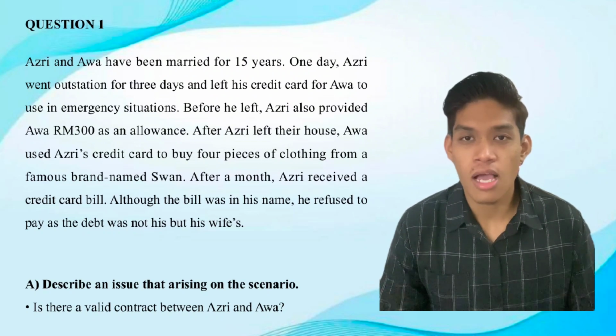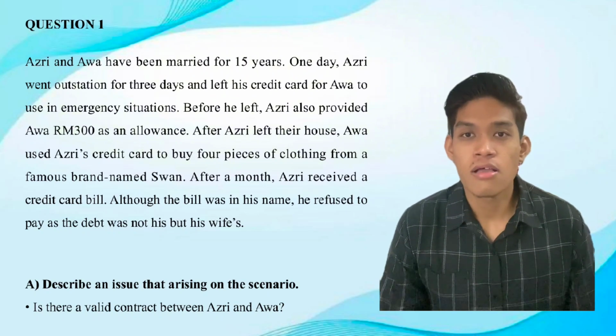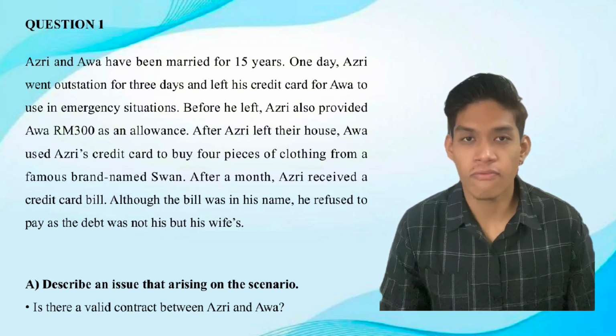Let's start with question 1. Azri and Awa have been married for 50 years. One day, Azri went overseas for 3 days and left his credit card for Awa for emergency situations. Before he left, Azri also provided Awa RM300 as an allowance. After Azri left their house, Awa used Azri's credit card to buy 4 pieces of clothing from a famous brand named Swan. After a month, Azri received a credit bill. Although the bill was in his name, he refused to pay as the debt was not his but his wife's.